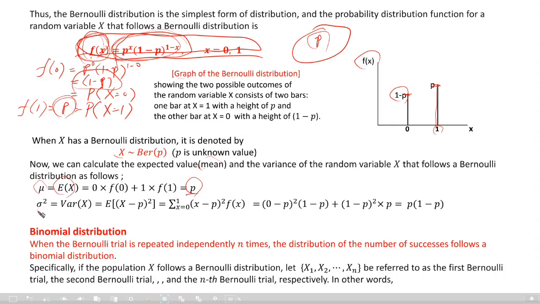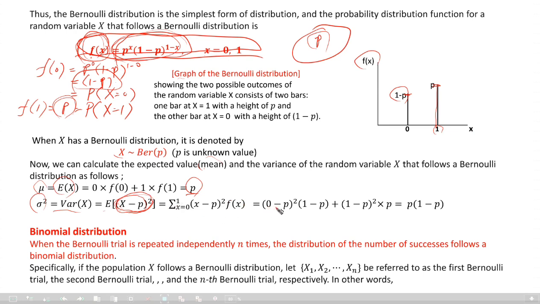P. And sigma squared is the variance of x. Variance is what? Deviation is like this. The squared deviation, the mean of the squared deviation. That is the mean of (x minus p) squared, where p is the mean, right, times f of x, its probability. So the sum over x equals 0 to 1, only two terms.